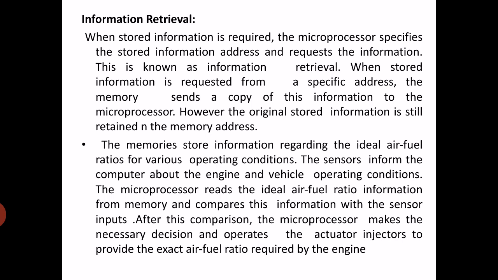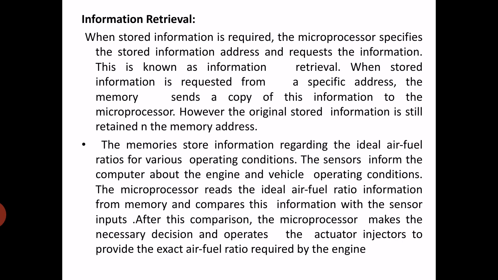After this comparison, the microprocessor makes the necessary decision and operates the injector actuator to provide the exact air-fuel ratio required by the engine. So this is how information storage and retrieval works in an electronic control unit or computer.